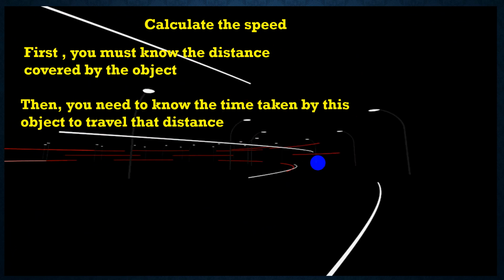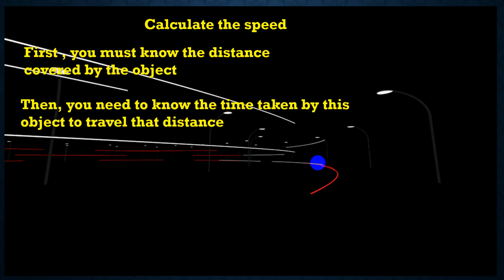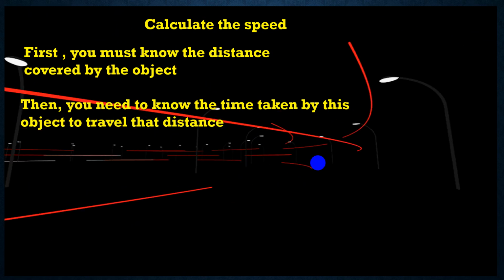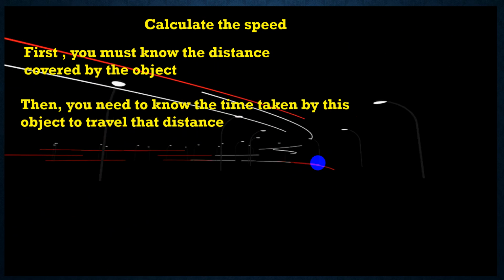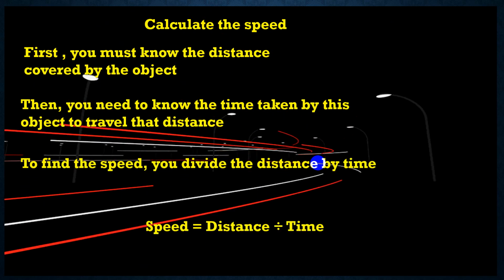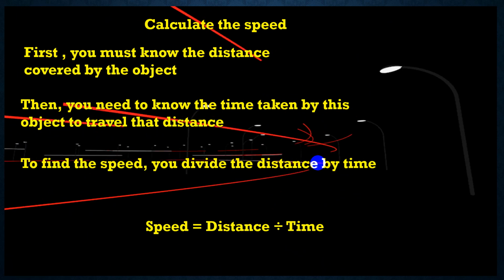For time we can use units like hours or seconds. Then you divide: speed equals distance divided by time.